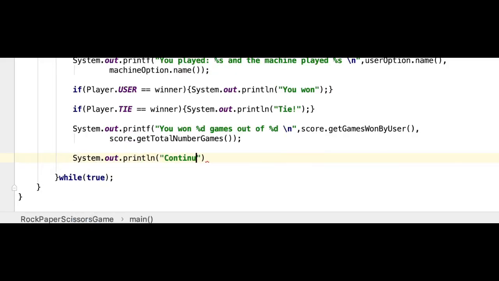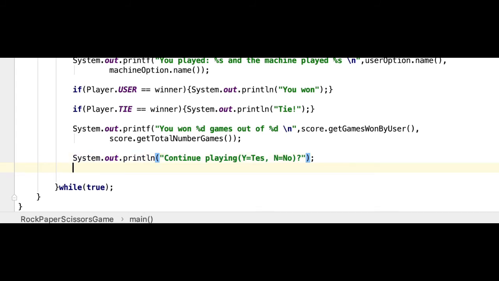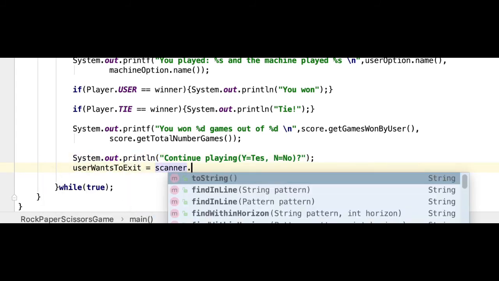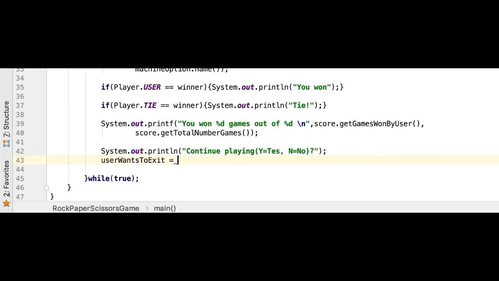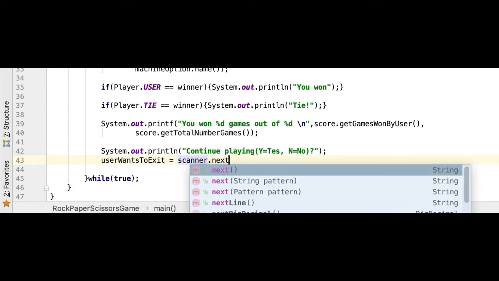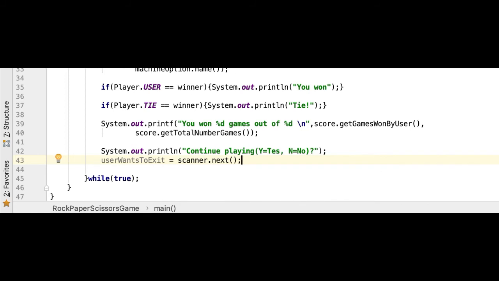And finally, we will ask the user if they want to continue. And the possible options here are Y, meaning yes, continue, or N for no. Now we will read the letter that was typed through the scanner, then save it in a variable we created earlier, called userWantsToExit.